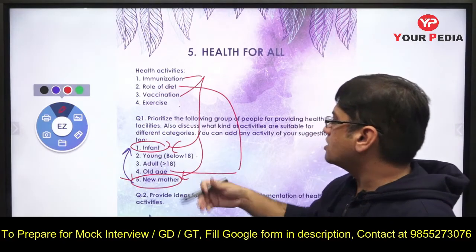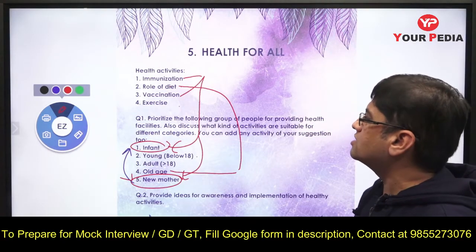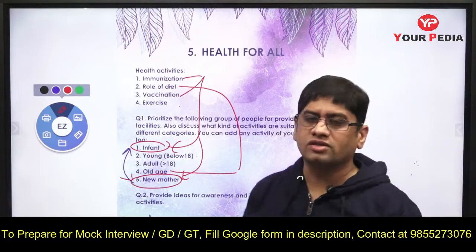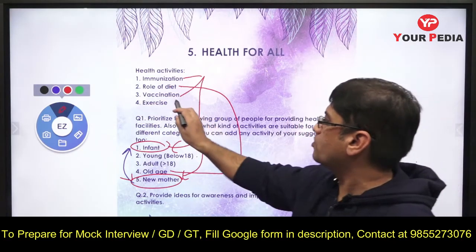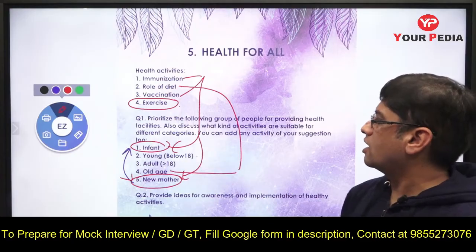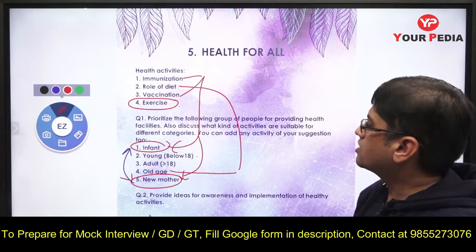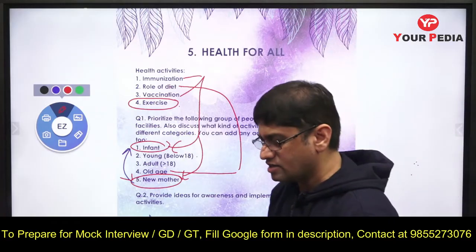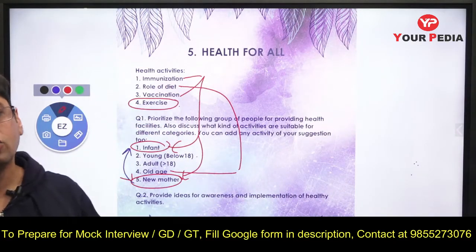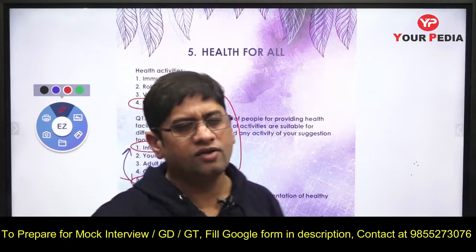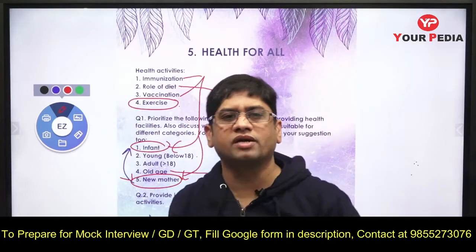Exercise and diet is very important for them. And similarly, for adults more than 18 years, exercise is very important for that group. Now they are to go for physical exercise, and that is how they are to do. So young people, very young infant and mothers, you have to focus on a particular domain.